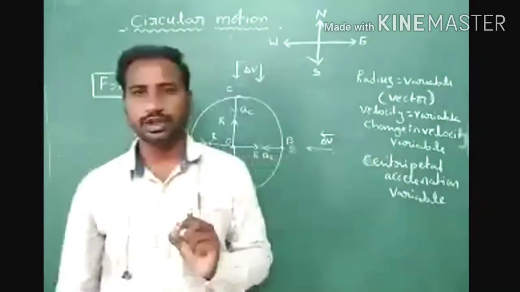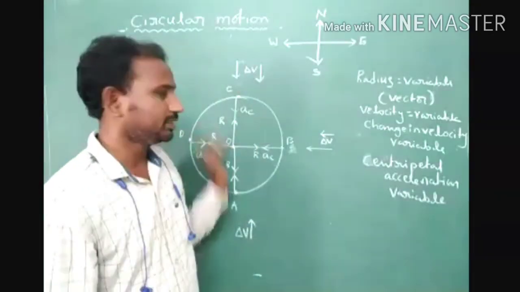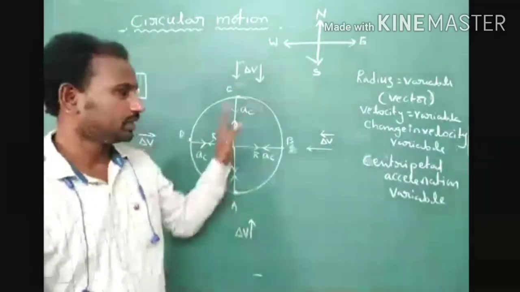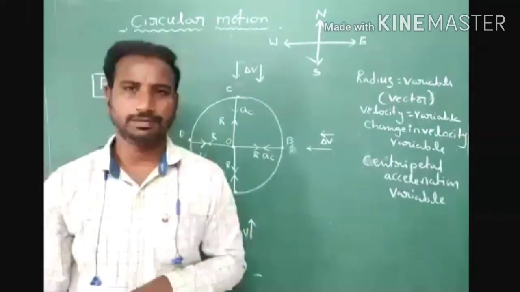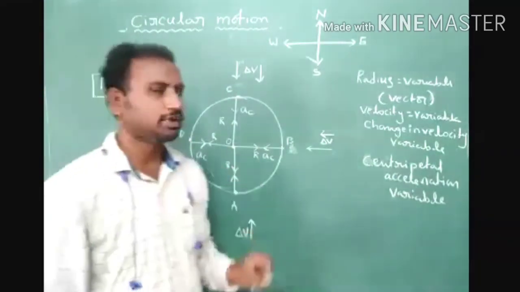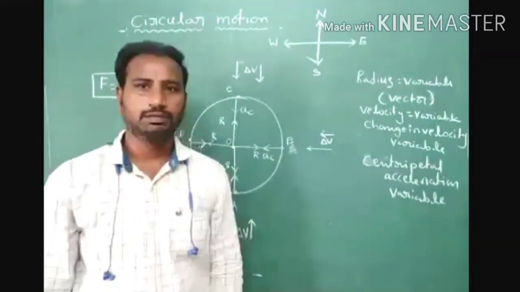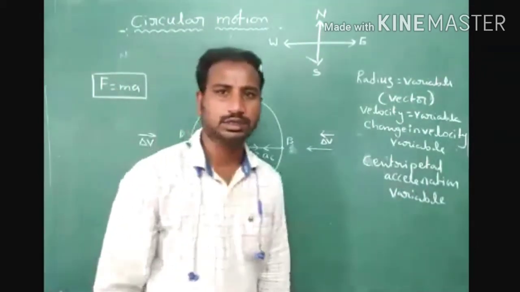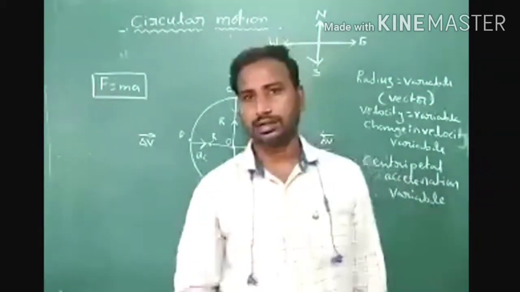Here, one force is required to move the body in a circular path. Yes or no? Without a force, we cannot move the body in a circular path. Here, one force is necessary for us. That force can keep the body in a circular path with a constant speed. But that force is a vector quantity. Yes or no? We already discussed the vector concept.